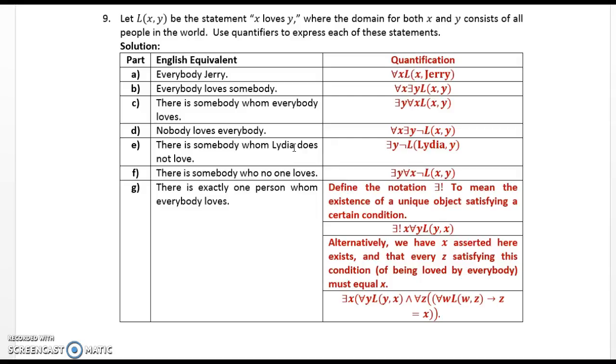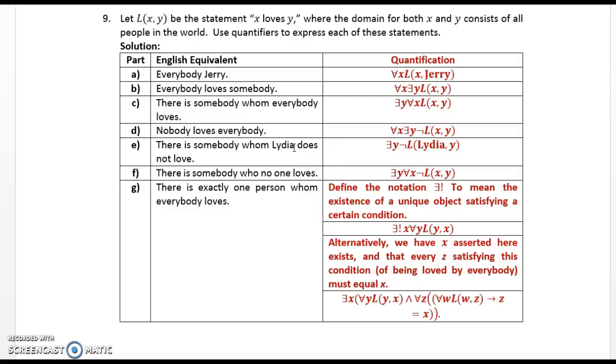Nobody loves everybody. For all X, there exists Y, the negation of L of X, Y. There is somebody whom Lydia does not love. There exists Y, the complement of L of Lydia comma Y. There's somebody who no one loves. There exists Y for all X, the complement of L of X, Y.